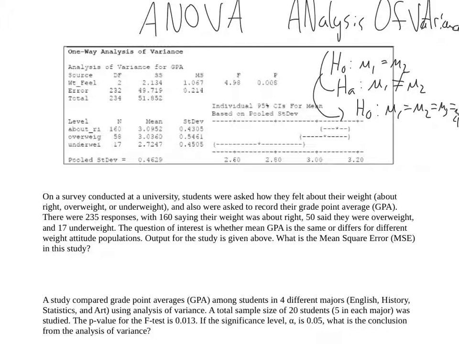We're just extending that null hypothesis. Now the alternative hypothesis is a little bit different, and you can't actually represent it in a nice, easy mathematical notation like this right here. What you have to do is write it out. You have to say, not all groups have the same average.